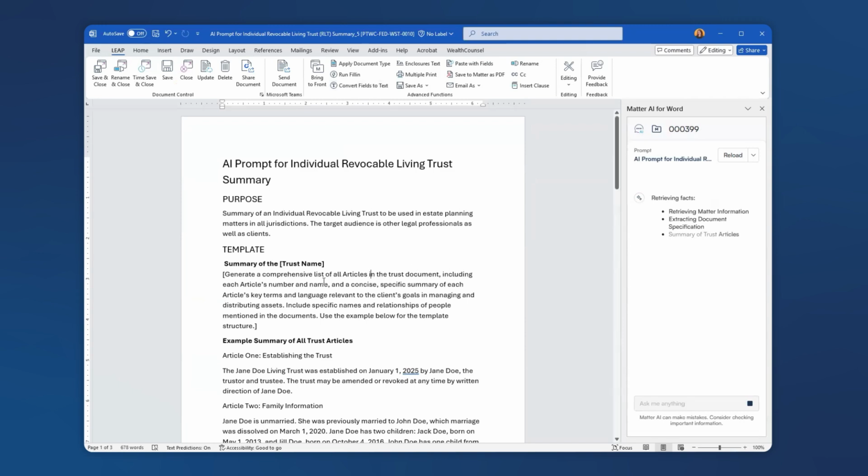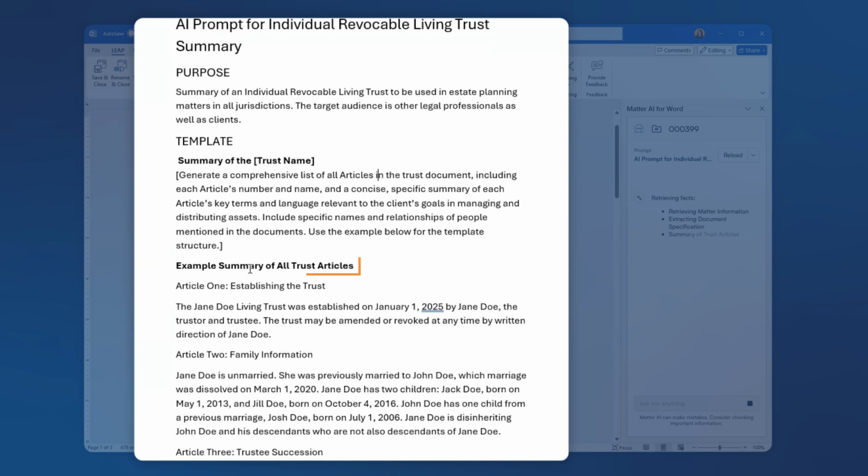In this situation, this is a prompt to produce an article by article summary of an individual revocable living trust. So we have asked it to generate that comprehensive list of all of the articles, as well as a specific but concise summary of each article's key terms and the language that's relevant to the client. Here we have included an example of what we would like the output to look like.